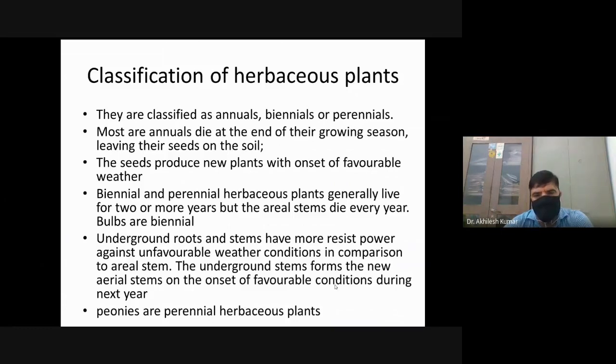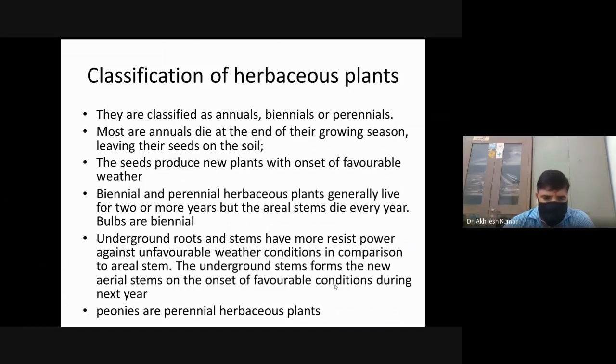Biennial and perennial herbaceous plants generally live for 2 or more years, but the aerial stem of these plants dies every year. Underground roots, generally bulbs, are biennial, some are perennial. Underground roots and stem have more resistant power against unfavorable weather condition in comparison to aerial stem.